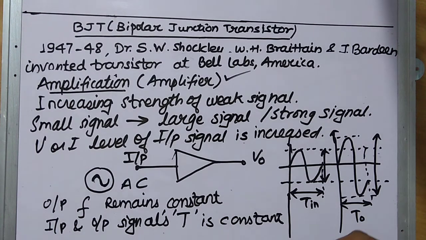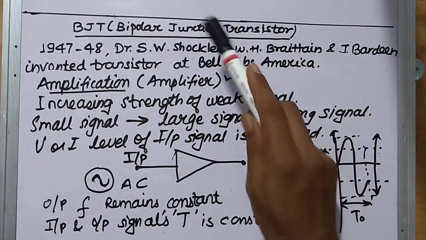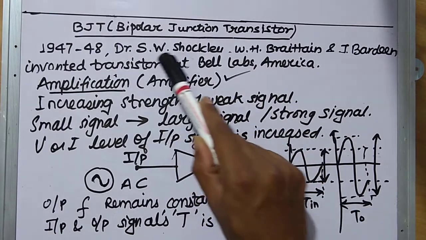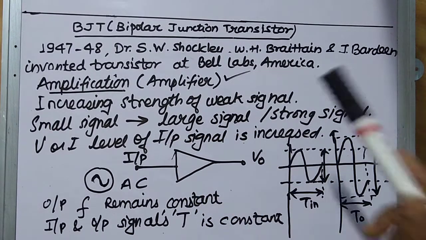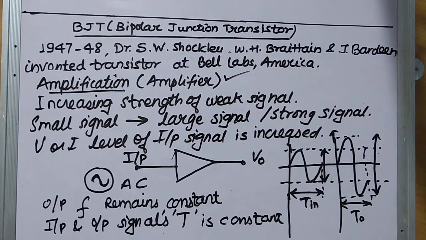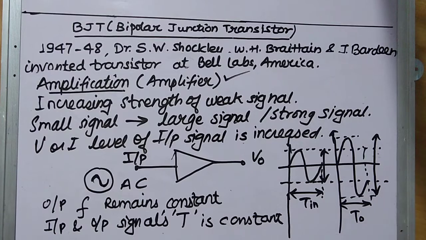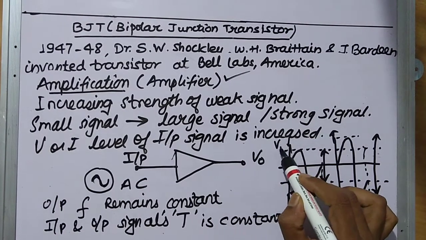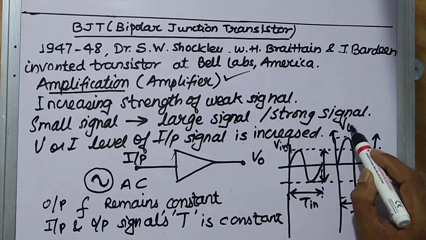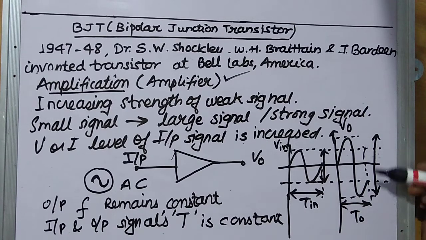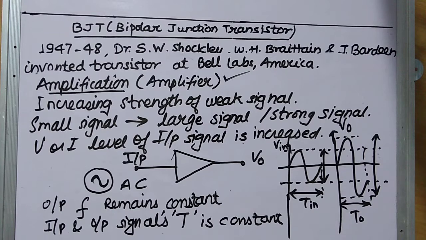And who is going to increase the amplitude? The transistor, that is the bipolar junction transistor, is going to increase the strength of the signal. Here we can see the amplitude has been increased, the voltage level. If this is the input voltage and this is the output voltage, we can see that the voltage level has been increased. This increase in the voltage level is possible just because of the transistor.